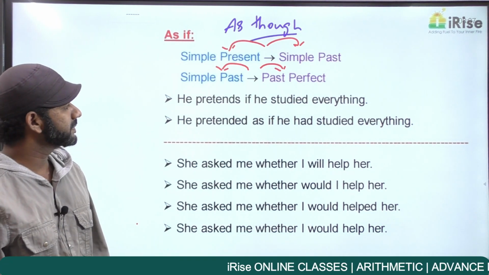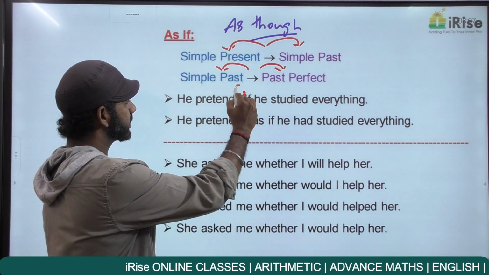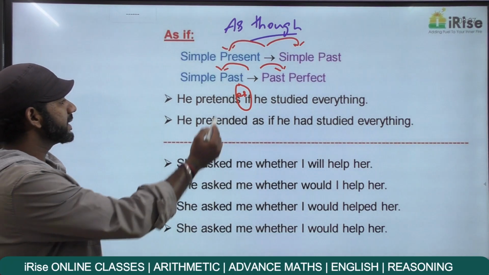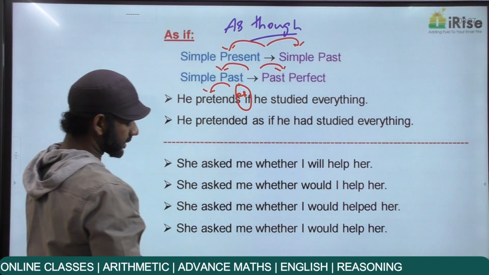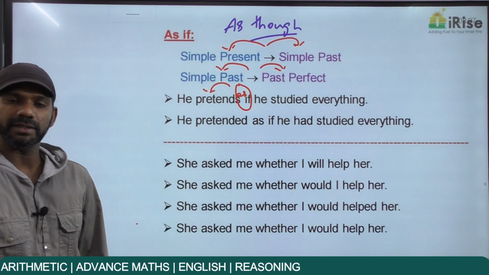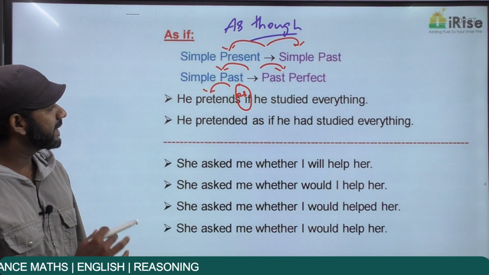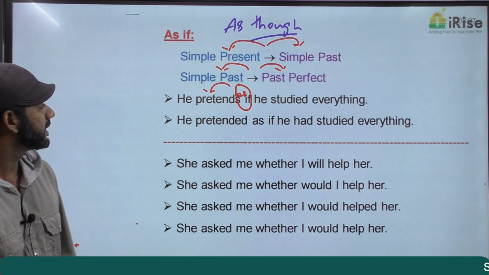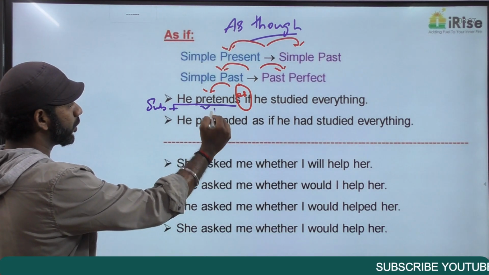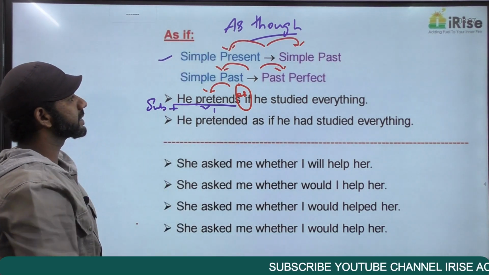Come to the statements given here. He pretends as if he studied everything. Now the idea before as if is he pretends. We need to understand the tense and the category of every statement. That is very important. So before thinking about the application part, think about the structure part. He pretends as if he studied everything. He pretends, the subject here is he, plus pretends is V1, subject plus V1 is simple present. So the idea before as if is in the simple present tense.